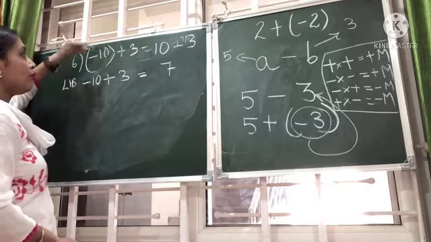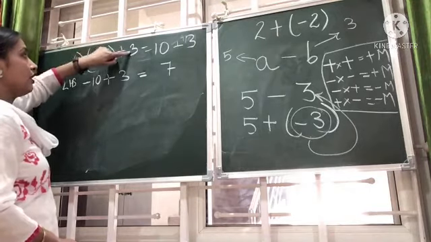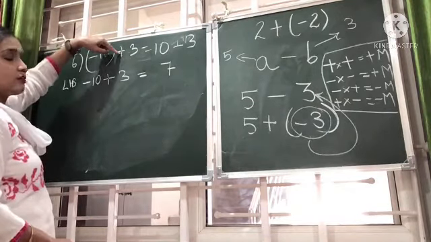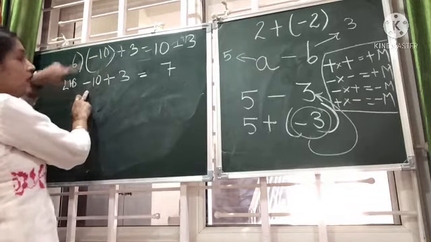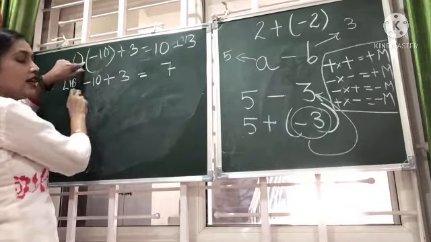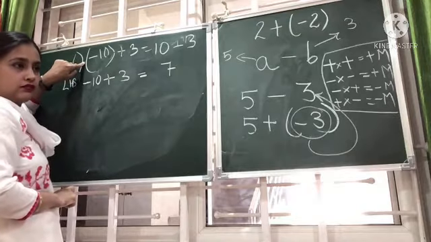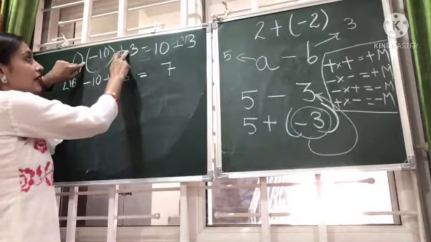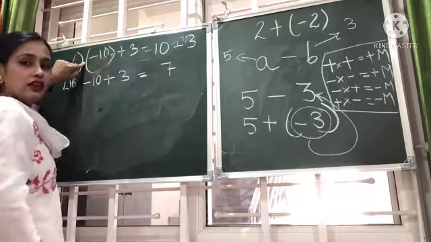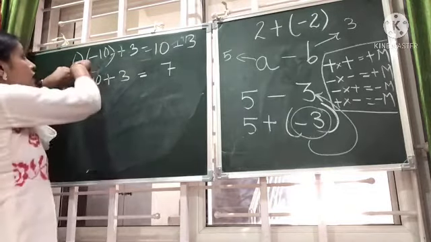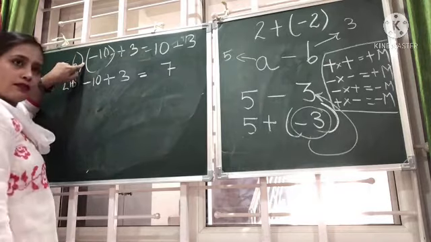Okay, so you don't have to multiply 10 with 3 or this minus with this plus. You will not say minus into plus is minus. No. This minus will get multiplied with something which is written here. This plus will get multiplied with something which is written here. Nothing is written here means plus. Nothing is written here means plus again.